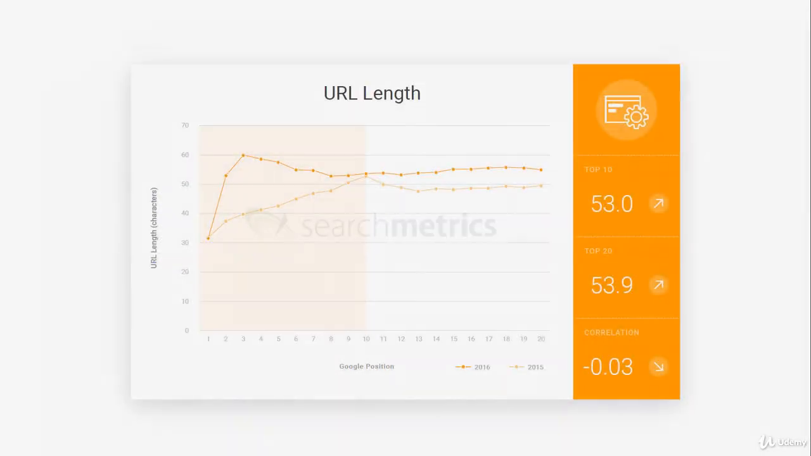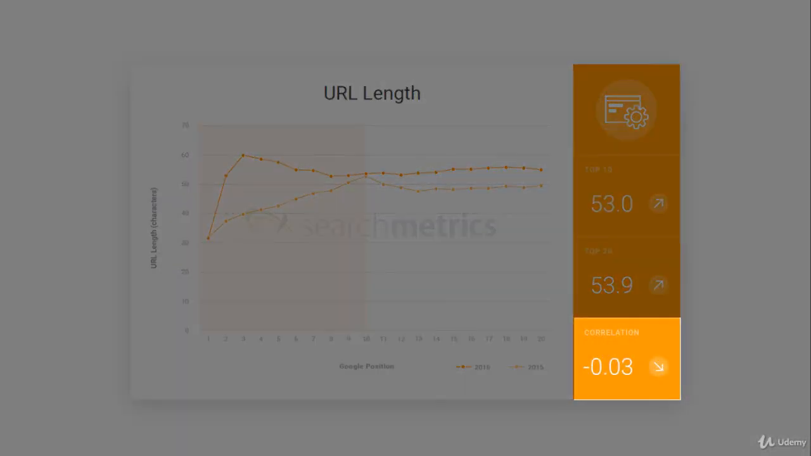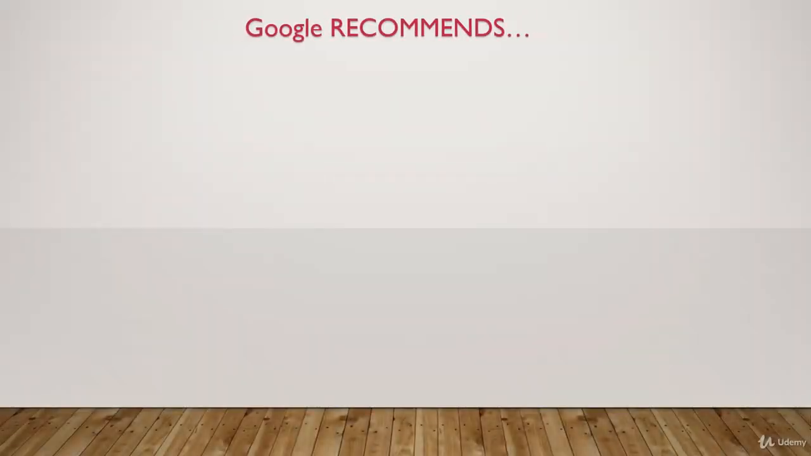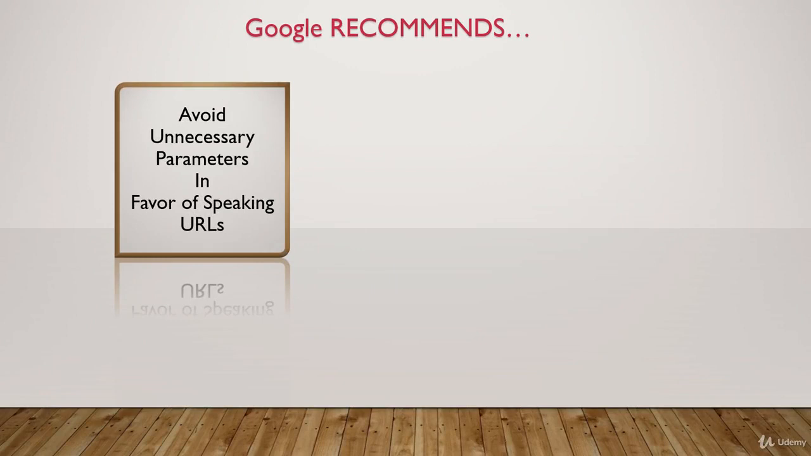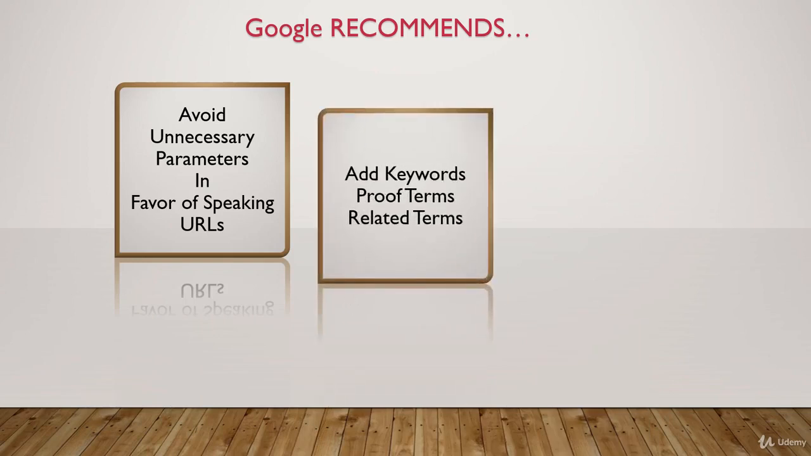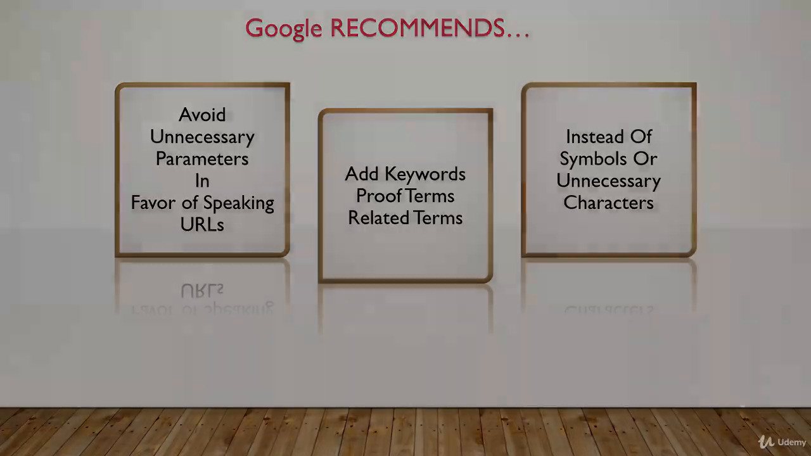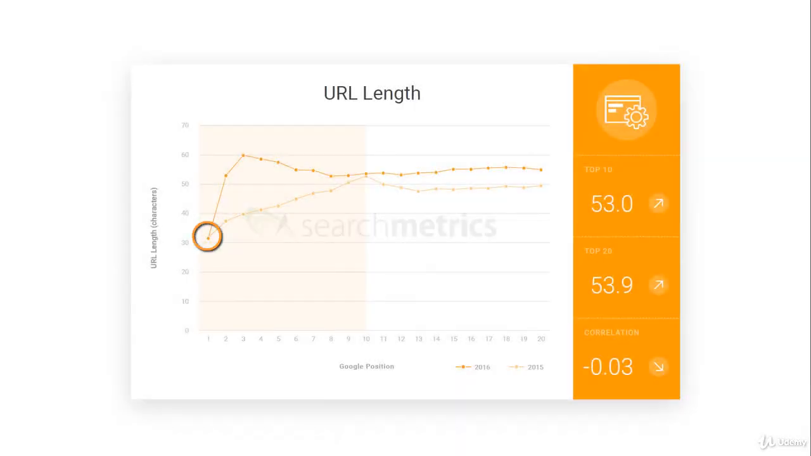of the website. This year, the correlation factor has been reduced from 15% to minus 3%, that is in the negative zone, which means the URL length should be reduced from now on. Generally, Google advises to avoid unnecessary parameters in favor of speaking URLs. That is, you need to add keywords, related terms, and proof terms inside the URL instead of unnecessary characters, symbols, stop terms, etc. But you can notice that the first search result has the shortest URL, isn't it?